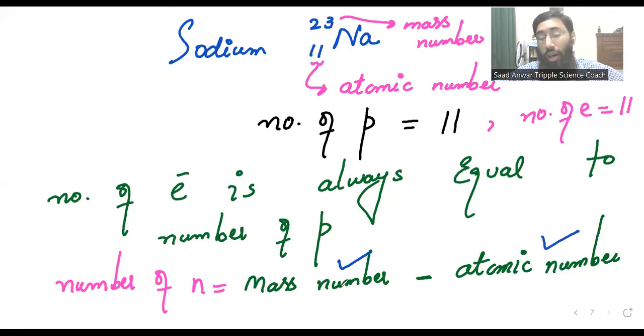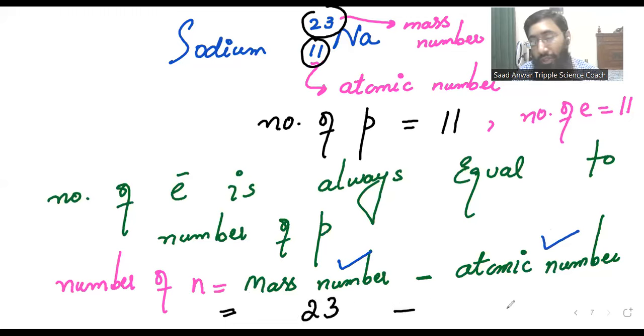This is the formula. The trick is, if a student is confused about the formula, no need to remember it. Just subtract the smaller number from the bigger number, and you will get the number of neutrons.